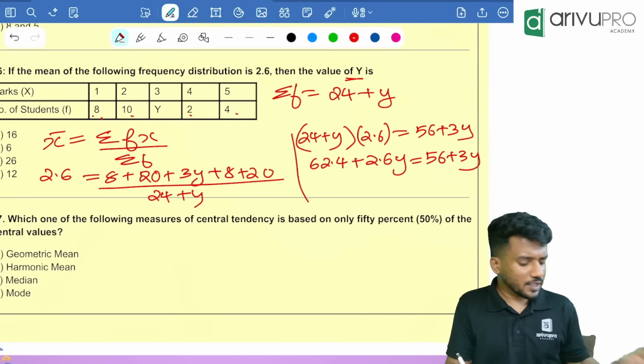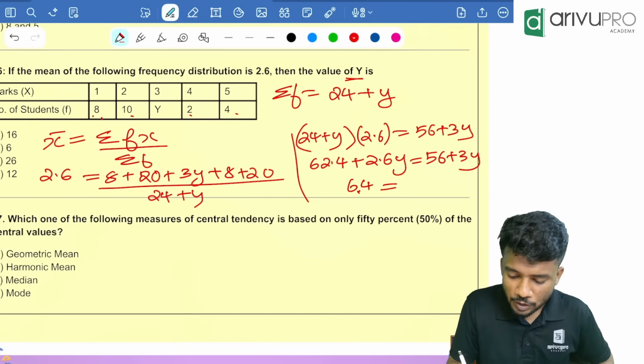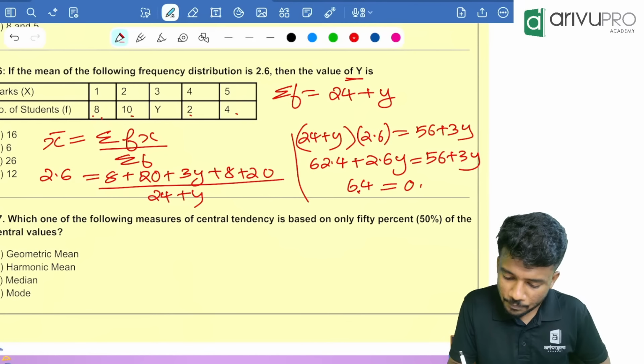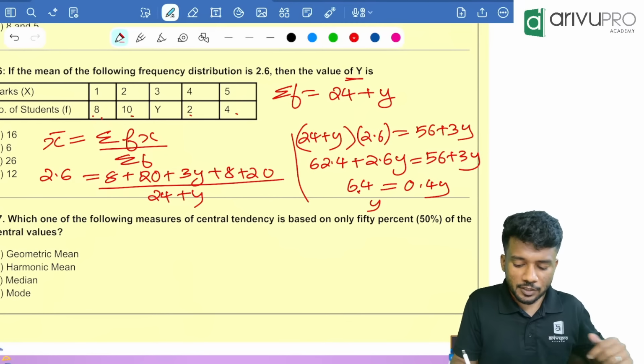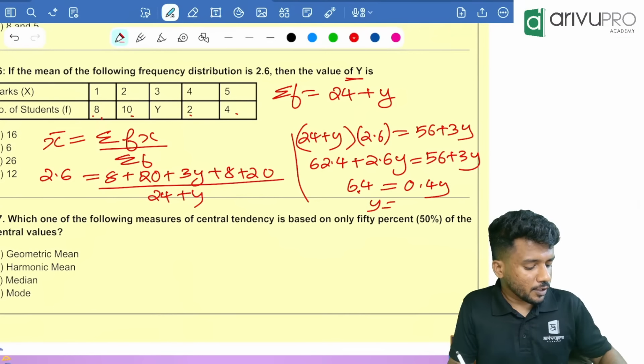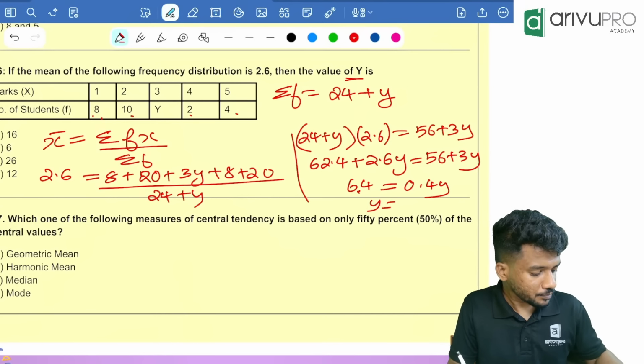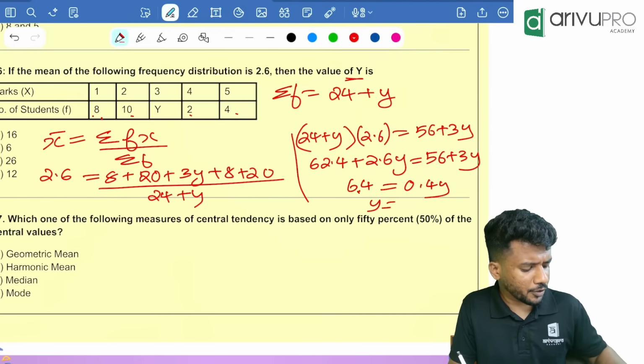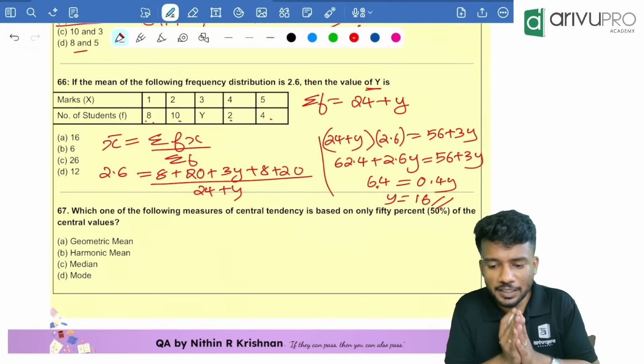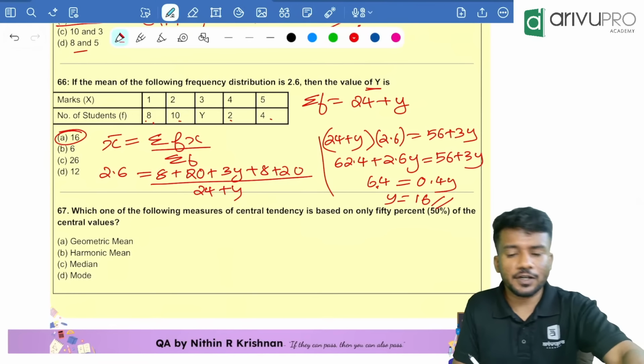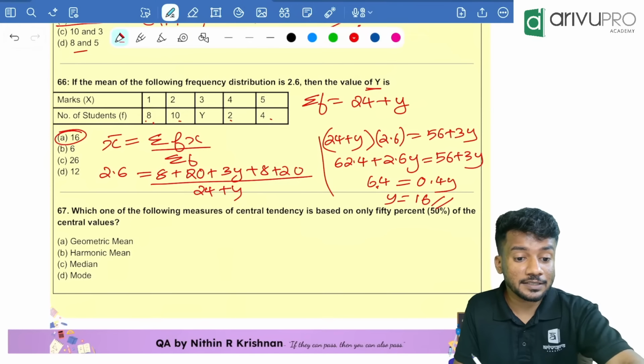Now people, take it to the other side and find it accordingly. Minus 56, which is equal to 6.4, so 6.4 is equal to 0.4y. So y is equal to 6.4 divided by 0.4, which is equal to 16. Option A is your answer. Y is equal to 16. Got the point? Yes. Everyone understood this? Anyone having doubt? Please tell me. Okay, next question, a very easy question.